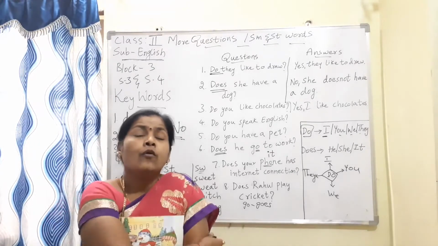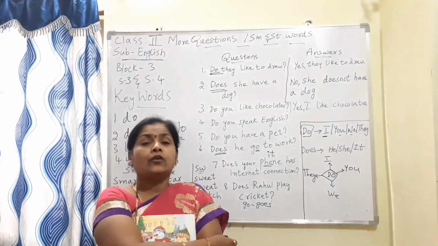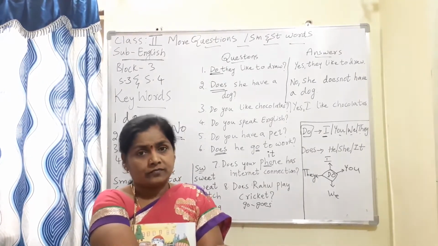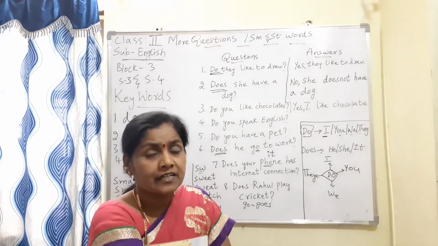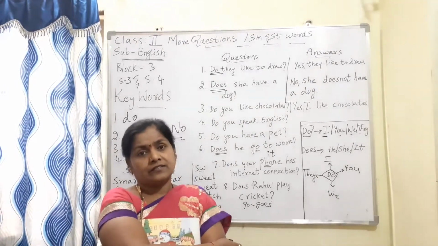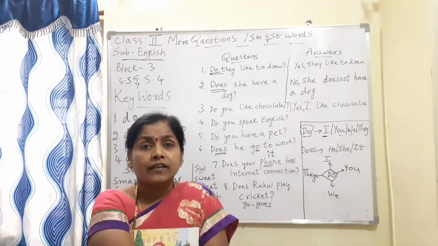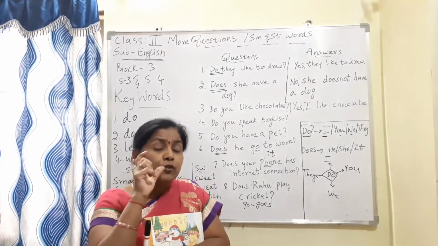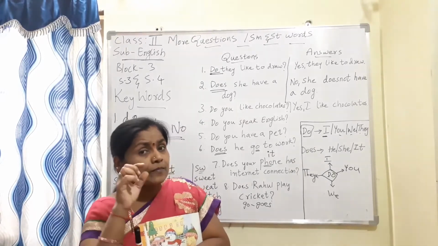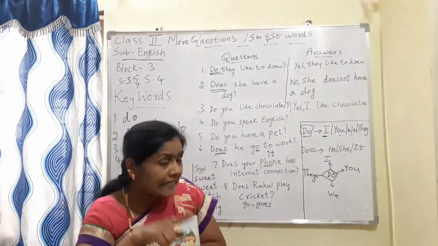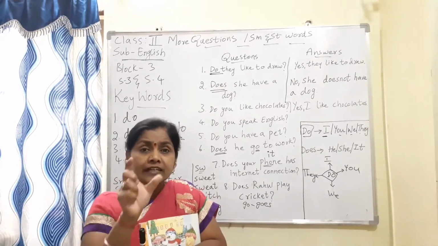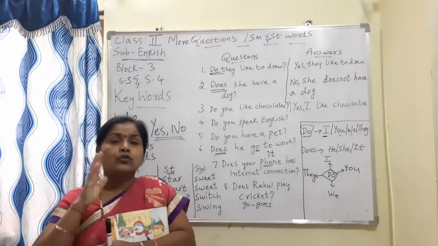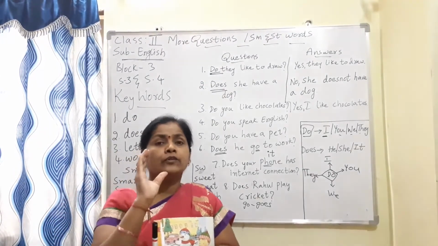So if you want to say the sentence, he goes to school, the negative is he doesn't go to school. She plays cricket, she doesn't play cricket. The bird is flying, it doesn't fly. Means when you are using he, she and it as the pronouns, as the subject, in that case you have to use doesn't. For other words you have to use do. Only this point you remember.